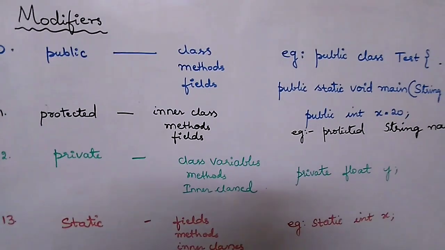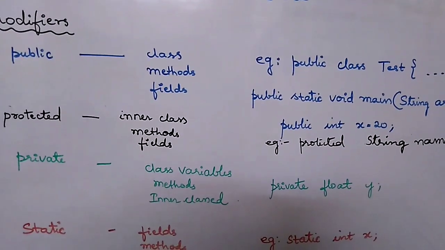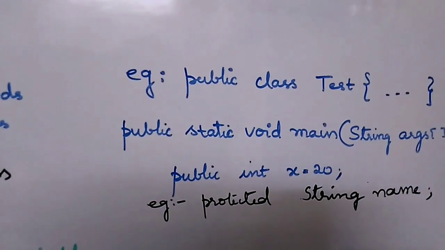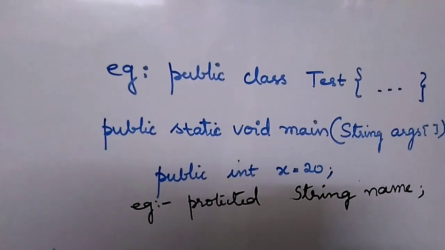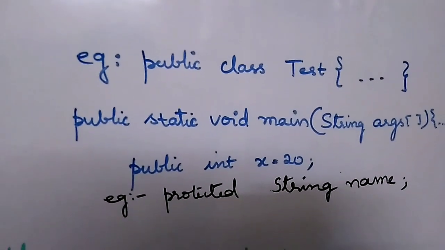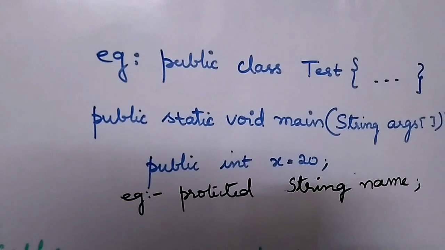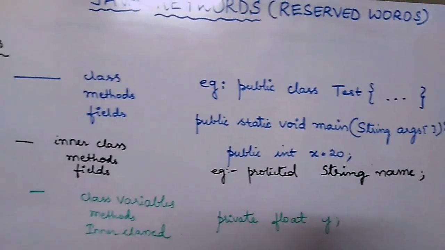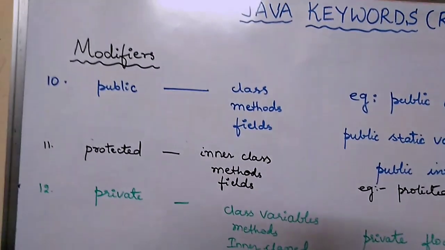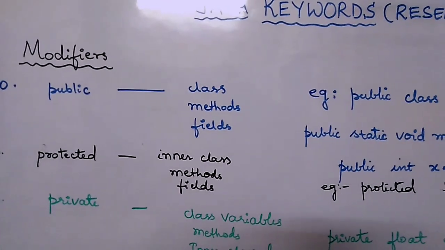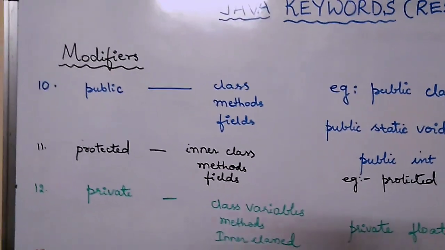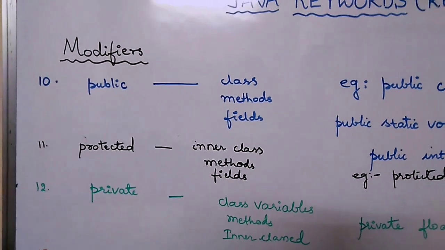The next keyword is the public modifier. Public modifier can be used along with classes, methods and fields. I have given you an example over here. Public class Test is the class name, and also along with the method. We are saying the main method is public over here, and also we are saying public int x is equal to 20. So this is the usage of the public keyword. By using the public keyword, it means that these identifiers can be accessed from anywhere. And the public keyword generally defines the scope of the fields or methods or class.